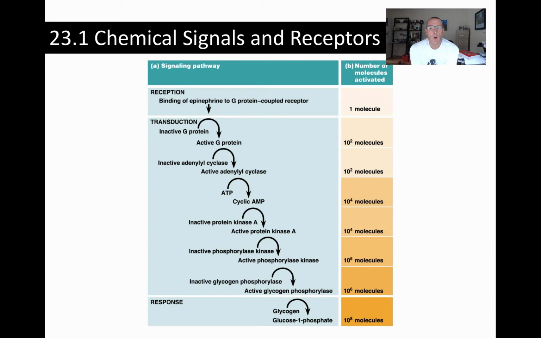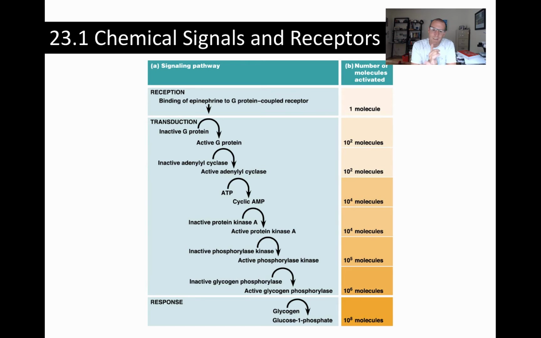So amplification is all about how very small quantities of ligand are able to effectively elicit a robust response from the target cell. So at each step in the resulting cascade of events after reception of the signal, a signaling intermediate basically stimulates the production of many more molecules needed for this next step in the signal transduction. So this amplification process occurs after signal reception and during the transduction process. And so this multiplication effect that you can see here in this figure is called signal amplification.